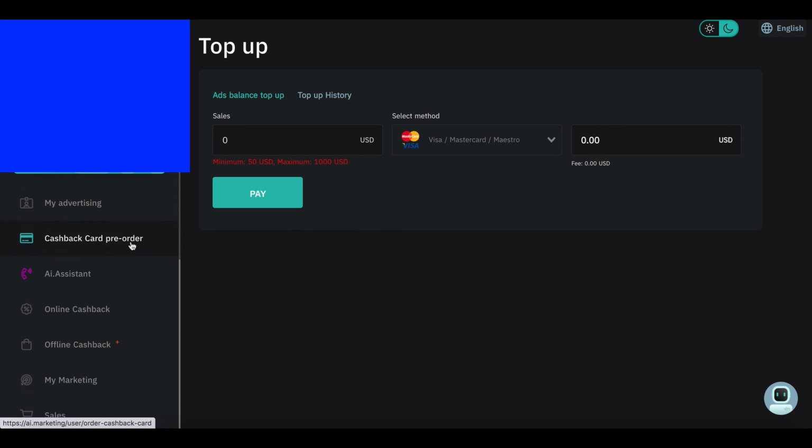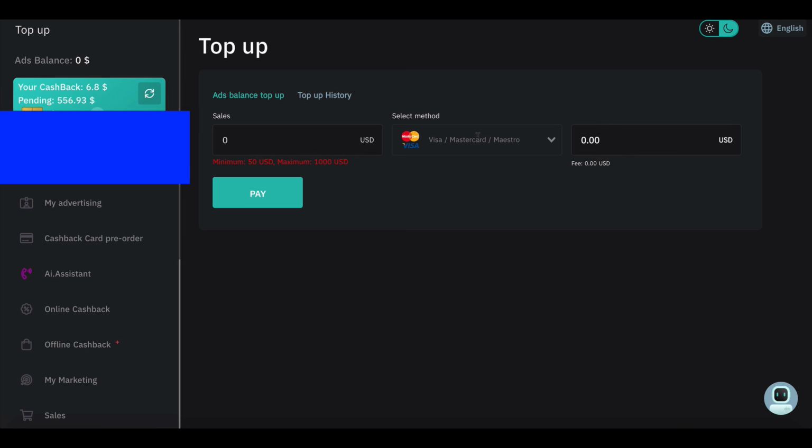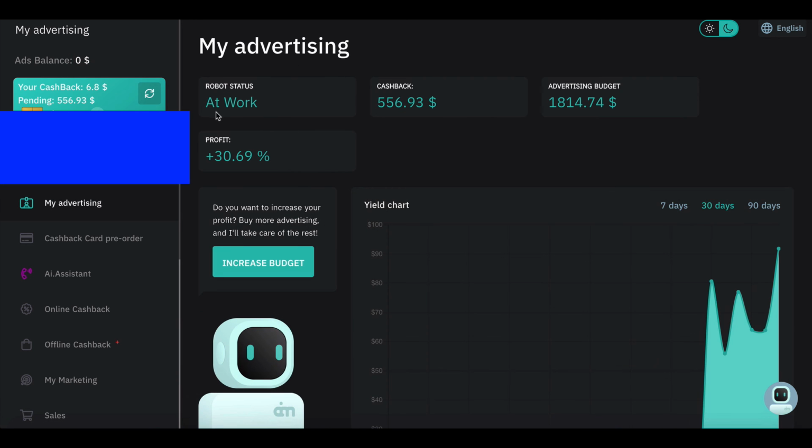Once you have paid that $50 gift certificate or put money in, or both, well, you should either be doing both or just the gift certificate for now. You don't want to miss out on that. This will say $50 if you just use that. This will still say off, and these will all be zero. After about 48 hours, the bot will recognize and use that $50. So that $50 will no longer be here. It will say zero again. It will come over here, and this will say $50, the advertising budget.